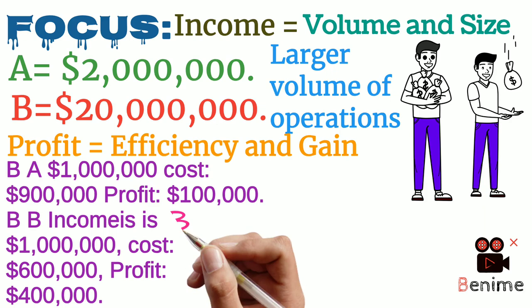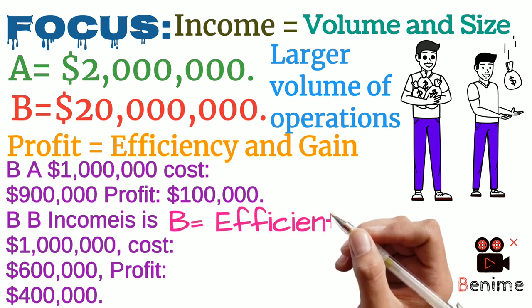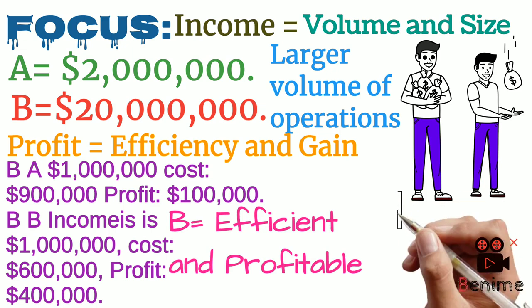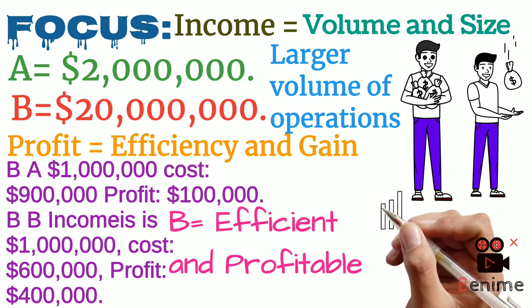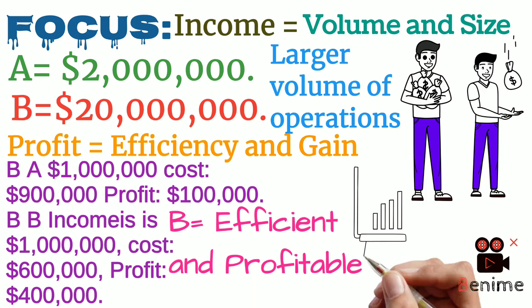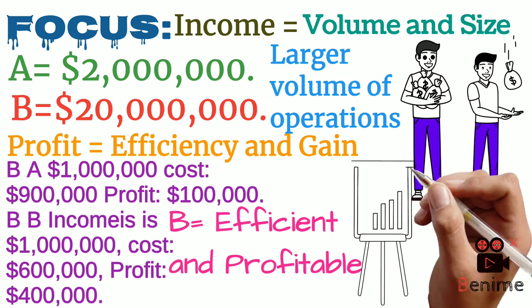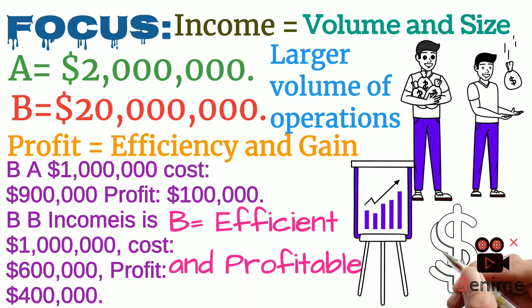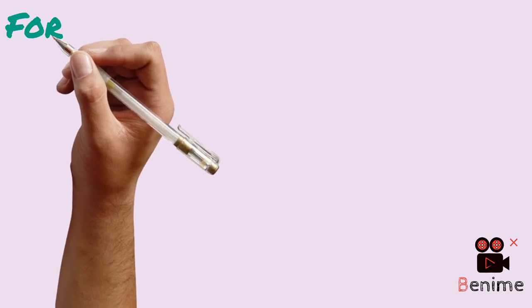Even though both businesses earn the same income, Business B is more efficient and more profitable because it controls costs better. It retains a larger portion of its income as profit. Therefore, profit measures efficiency and profitability, since higher profit, relative to income, shows better cost management and more effective use of resources. Number 2. Formula.